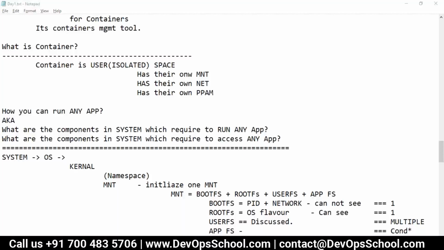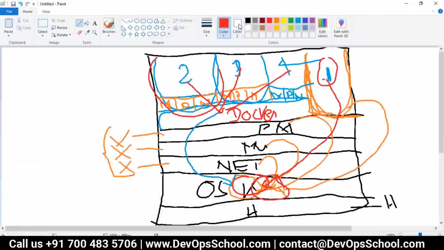Now you want to run Apache. It can run on port 80 because PMAP is there. Here also it can run on port 80 because PMAP is there. Here it can write in /etc/apache and /opt/apache because mount is there, and it can run on PID 50 because PMAP is there.